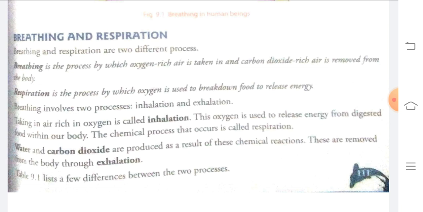And these both are removed out from our body through the process called exhalation. So have you got the difference between inhalation and exhalation? Inhalation is a process of taking in oxygen from the surrounding air. Exhalation is removing the carbon dioxide from the body.